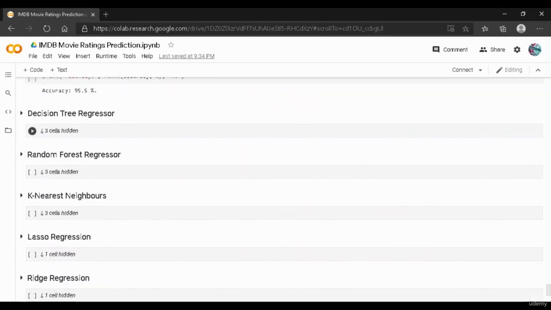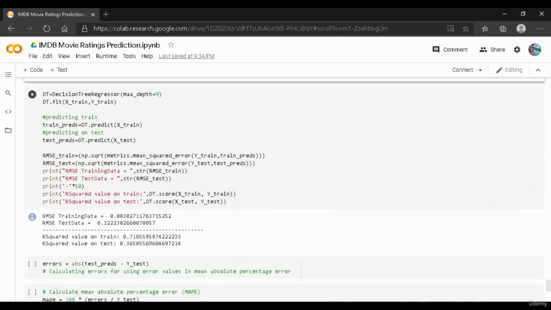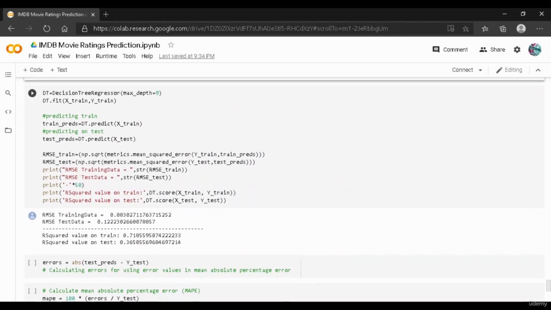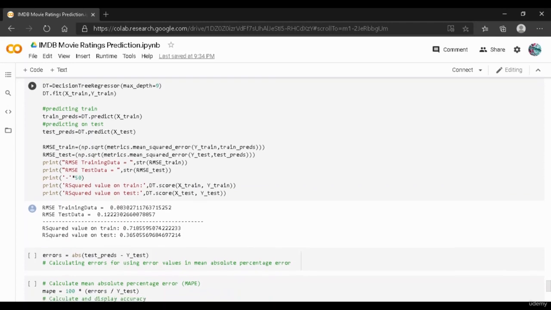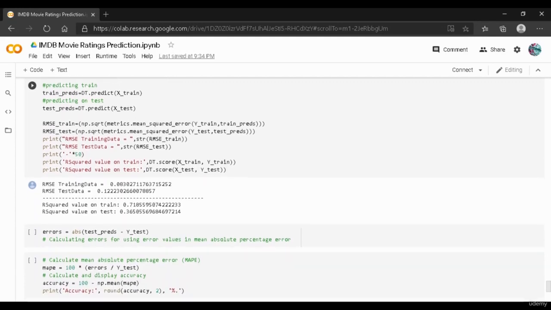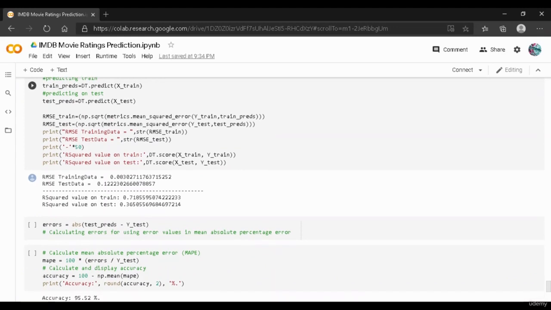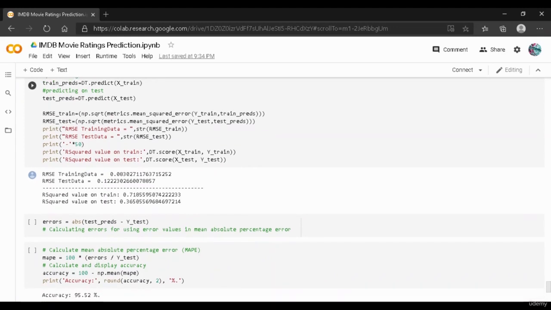Let us use another model, which is the decision tree regressor. And over here we have used the decision tree regressor, and I have given a parameter over here which is the max depth. I gave the max depth equal to 9, and then we have used the decision tree and fit the decision tree model on x train and y train. And then these are the predictions. We have predicted the decision tree on x train, and then we predicted the decision tree on x test.